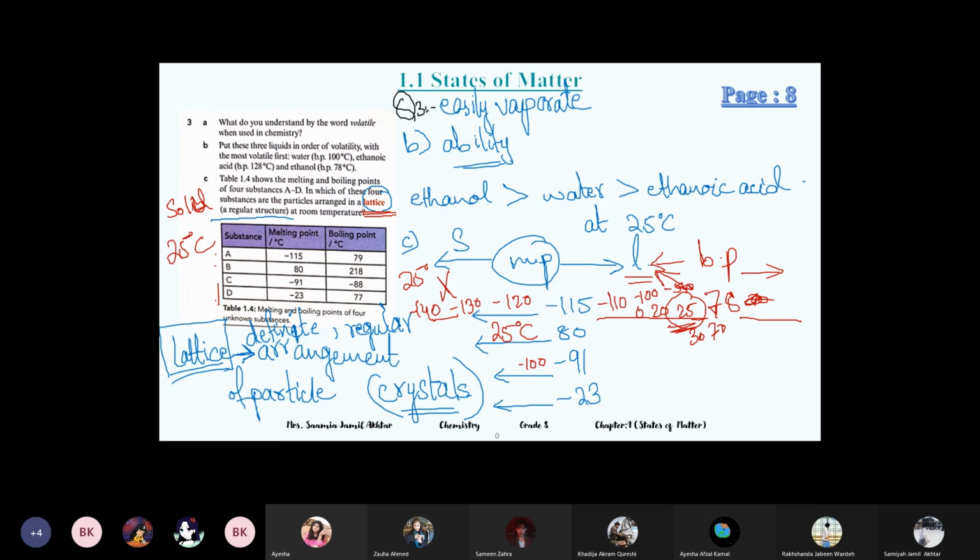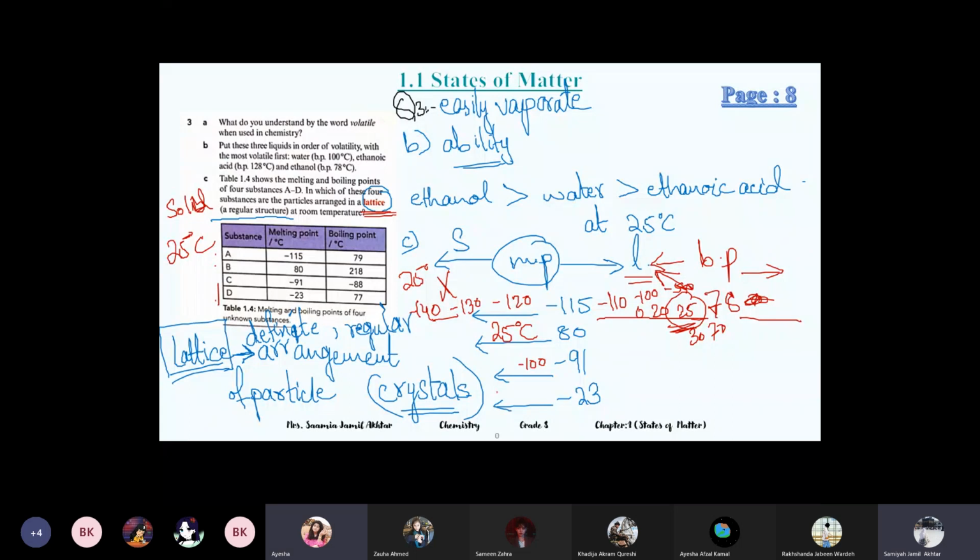So the solid state will come before melting, because before melting everything is solid. So we have to see, in the temperatures before melting, in which of them positive 25 is coming. That substance will be solid at 25.